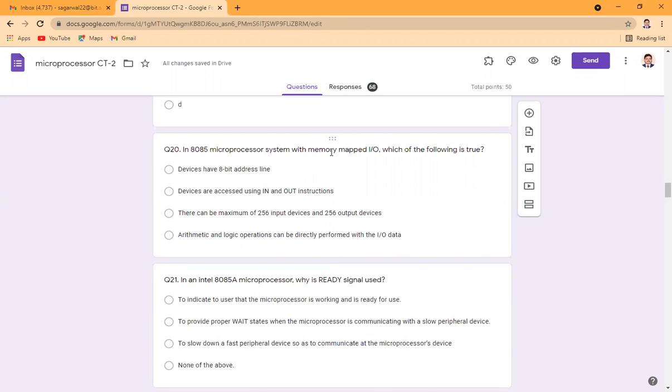In case of the memory mapped input output scheme, what happens? Input output devices are considered similar to memory devices. So all the instructions which are used for memory operations are also used for the input output devices. So the fourth is the correct answer: arithmetic and logic operations can be directly performed with the help of input output data.